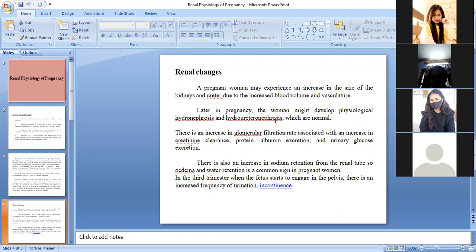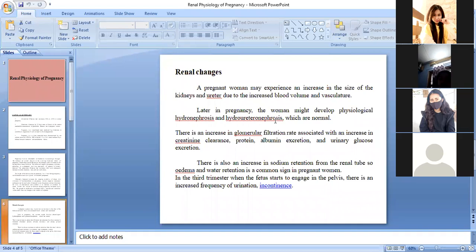The urinary tract is made up of kidneys, ureters, and the urinary bladder. So if there is any kind of excessive fluid or blockage present in the kidneys, the ureters, the urinary bladder or the urethra, then that is known as hydroureteronephrosis.